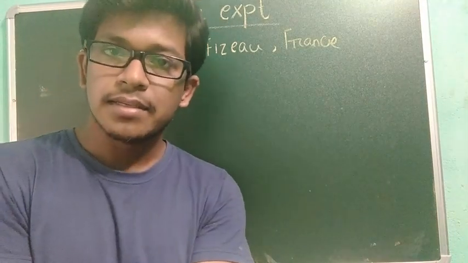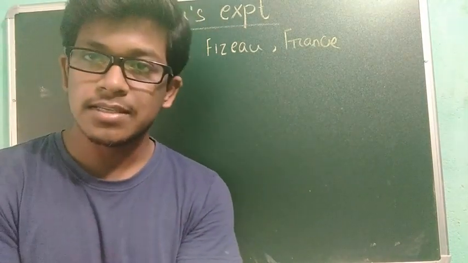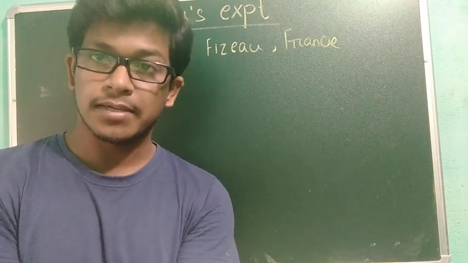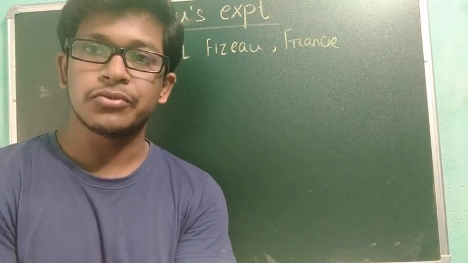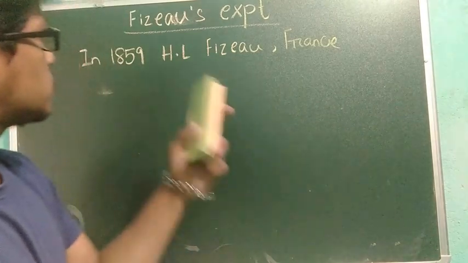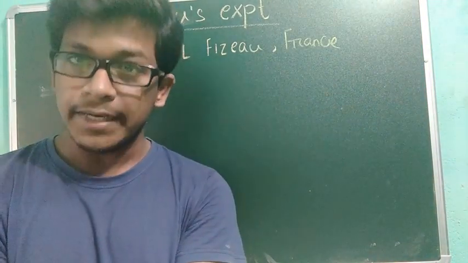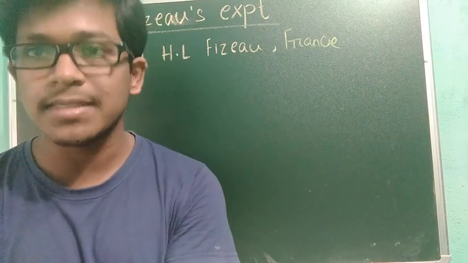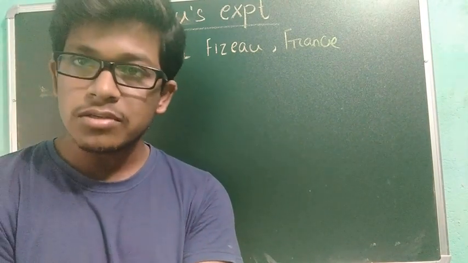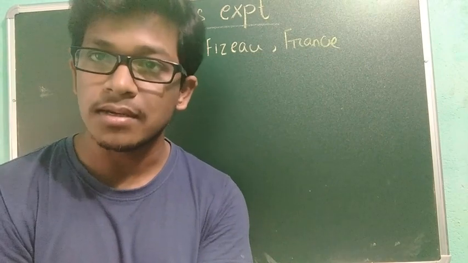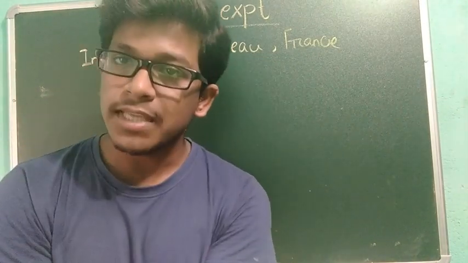Hello my dear friends, in this class we will discuss another type of experiment, another type of fringes, which is called the Fizeau experiment. In 1859, H.L. Fizeau from France did an experiment, got some fringes, and got an awesome result. We'll see what the result is. So he performed this experiment.